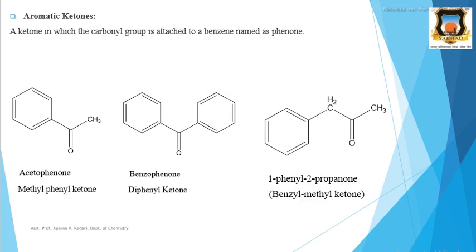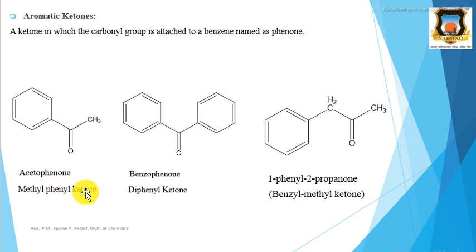Next is aromatic ketones. Ketones in which the carbonyl group is attached to benzene are named as a phenone. For example, here acetophenone, because this group is the aceto group and phenone. Its common name is methyl phenyl ketone. This group is phenyl, that is the C6H5 group is a phenyl group. Methyl phenyl ketone: the names of both alkyl or aryl groups followed by the word ketone is the common name of aromatic ketones.